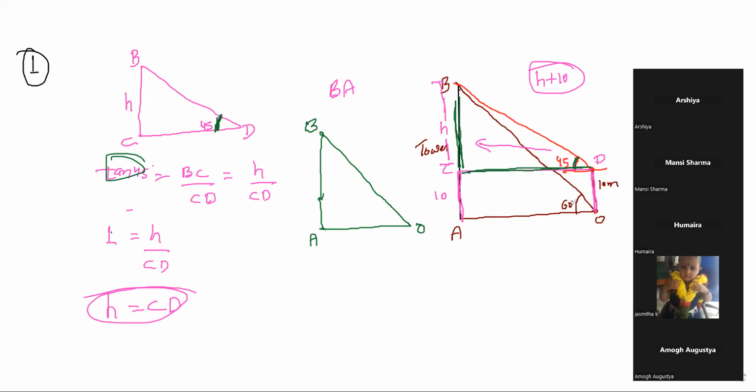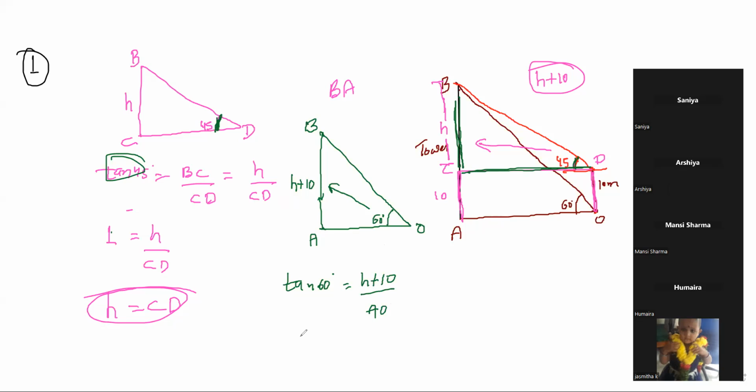Now in BAO, this angle is 60 degree, right? And what is the value of this BA? BA is H plus 10. ठीक है? So tan 60 degree equals what? H plus 10, that is perpendicular, in front of this angle, divided by what is the base? AO. So tan 60 degree, root under 3, equals H plus 10 by AO.